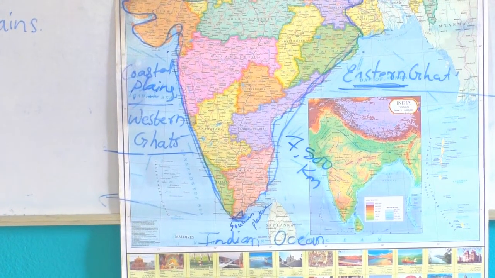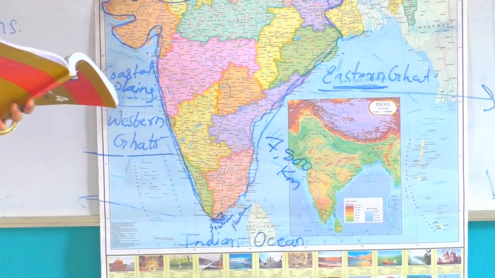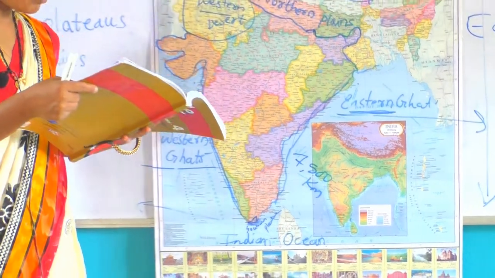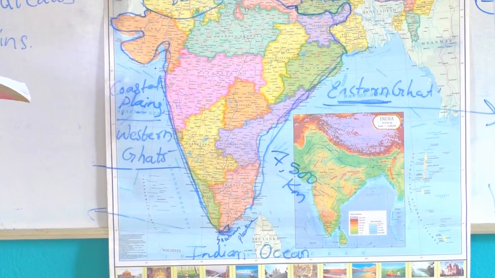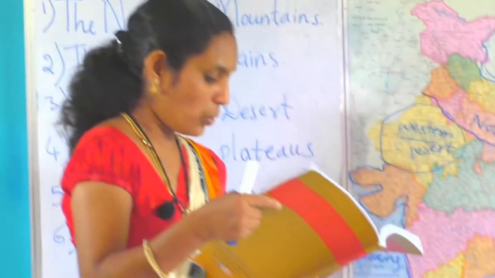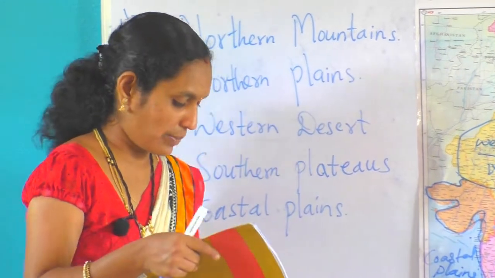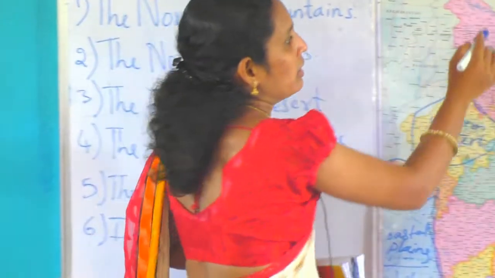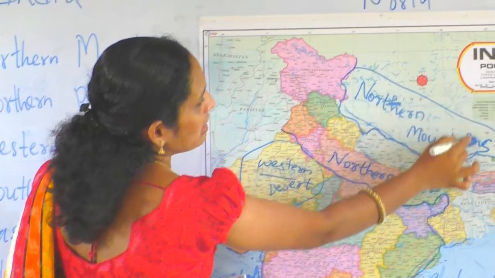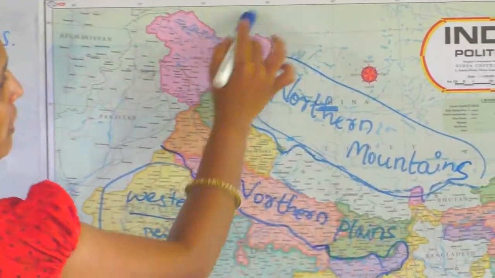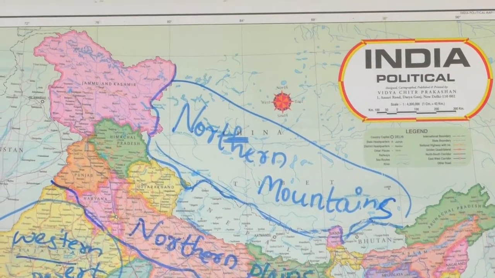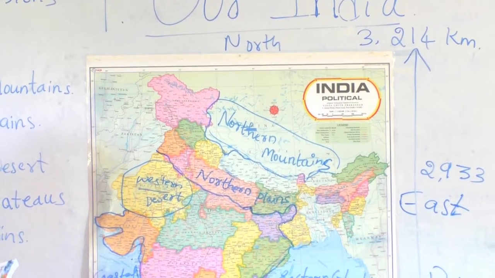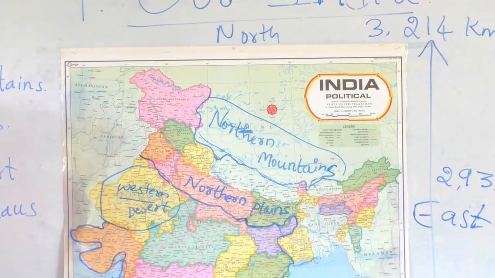Okay, so next we go for the Himalayan mountains from the northern border of India. These are the highest mountain ranges in the world. Many rivers have their origin in these mountains. See, the Himalayan mountains. This is the northern border of India.